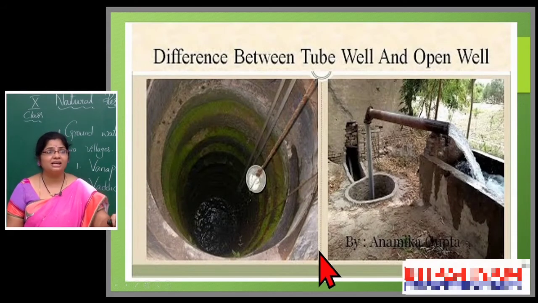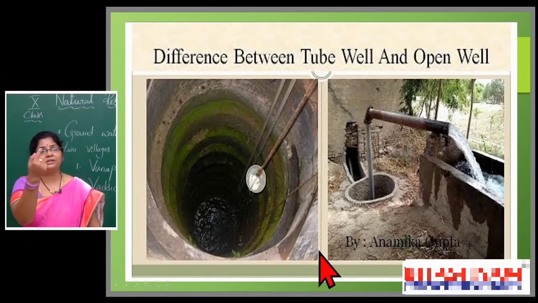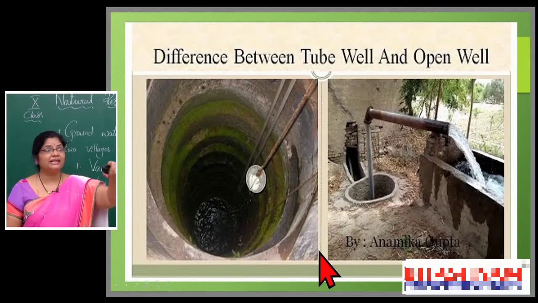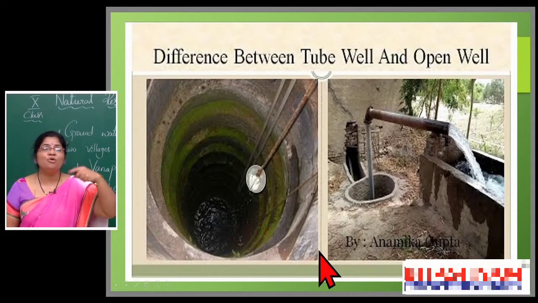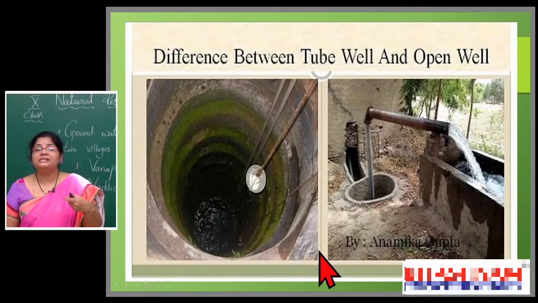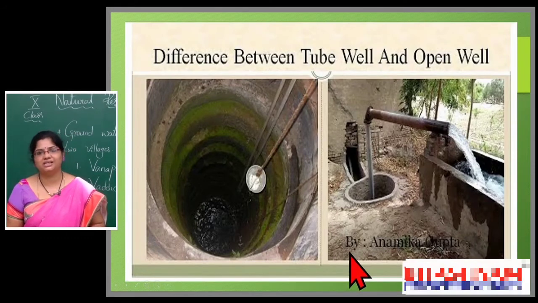So the groundwater level decreased, and farmers took more and more bore wells. Other than the open wells, they moved towards bore wells and tube wells also. They made many more wells in their agricultural lands. Because of this also, the groundwater level decreased.